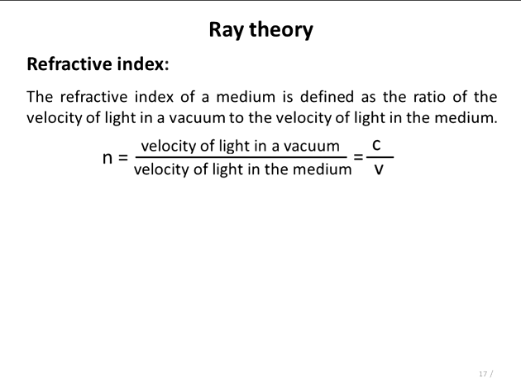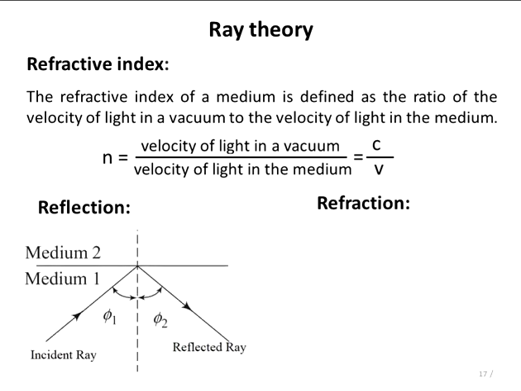Now, when a light ray is incident on the interface between two dielectrics having different refractive indices, the ray can either be reflected or refracted.